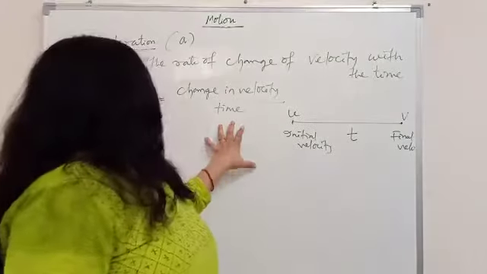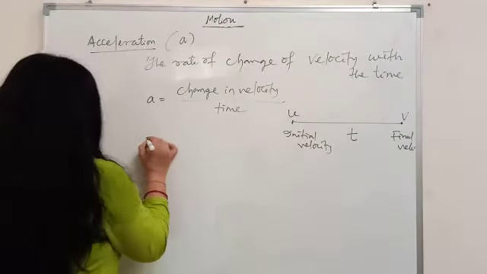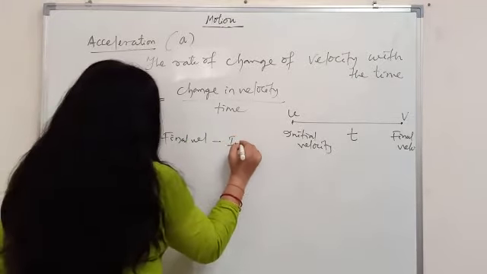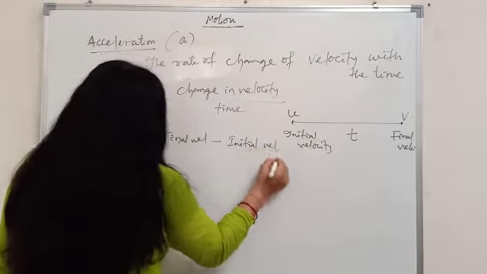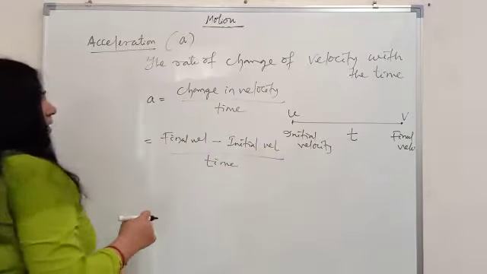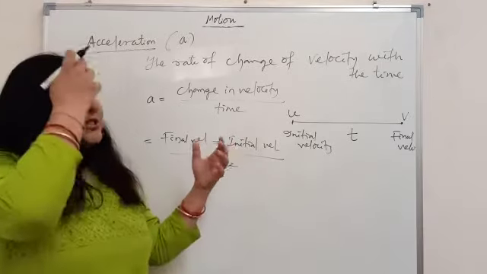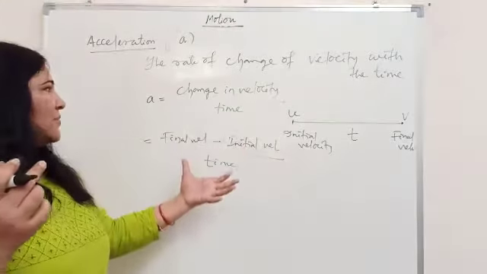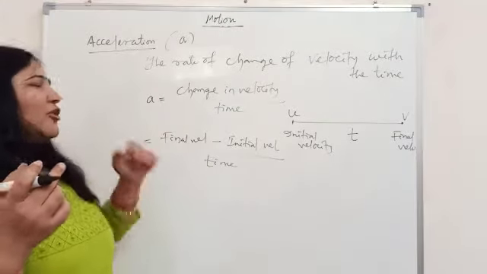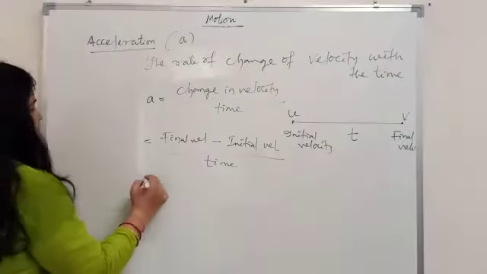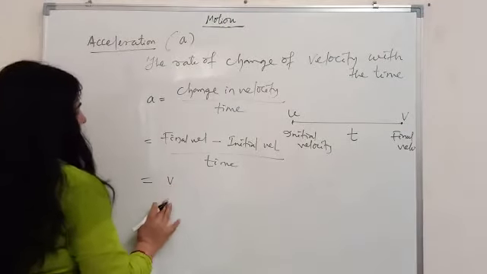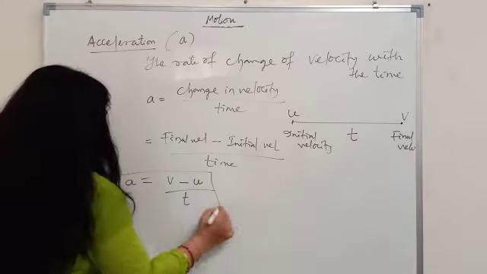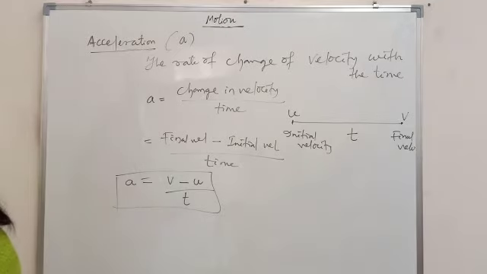Exactly the same here. Change can be calculated by the formula final velocity minus initial velocity, divided by time. Okay. So this is how you are calculating the change in velocity. Final velocity minus initial velocity gives you the change in velocity, divided by time. This is the formula to calculate acceleration. Or symbolically, final velocity is represented by v, initial by u, and time t. So this is the formula to be used to calculate the acceleration.